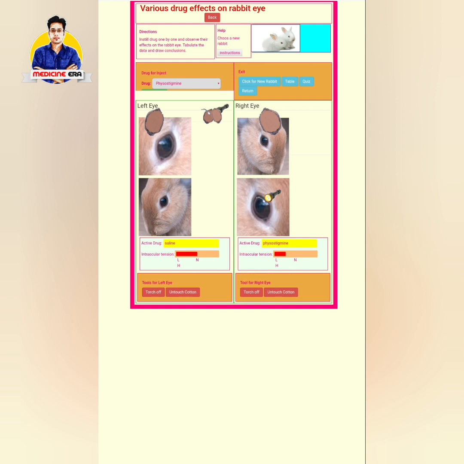So you can readily get the particular diameter difference of those two eyes after injecting the particular drug. So this is the main experiment. After that, you can click for a new rabbit for a new experiment, and also you have got